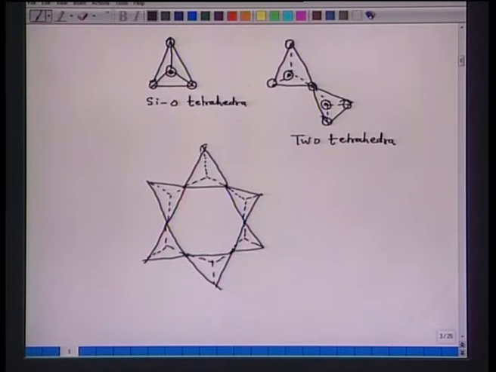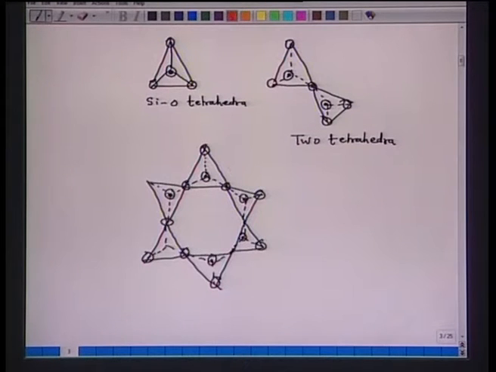So, this is one oxygen, another oxygen, and so on. This is one silicon, this silicon, this is silicon, and another oxygen is over here, over here and over here.